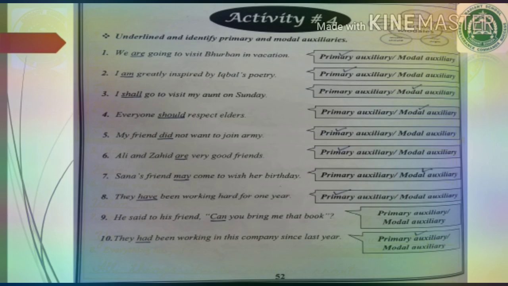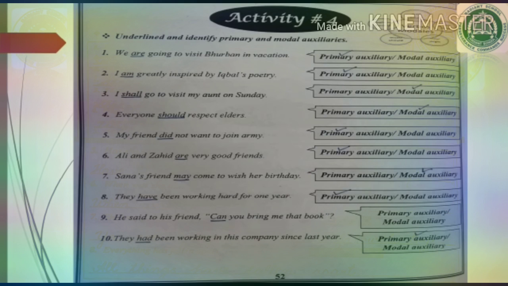Number 6, Ali and Zahid are very good friends. Underline are, it is a primary auxiliary. Number 7, Sana's friend may come to wish her birthday. Underline may, and it is showing the probability that maybe they come or maybe they do not. It is a modal auxiliary.